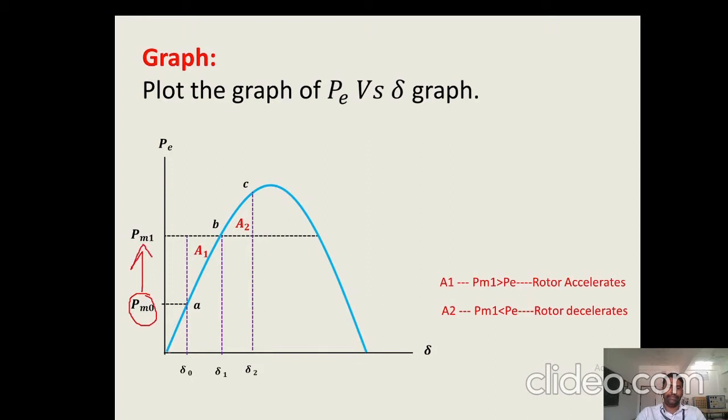So this type of curve we will observe. Here you will observe that the steady state stability limit occurs at delta equal to 90 degree. After that, the electrical power delivered by the generator again starts decreasing from this point. So steady state stability limit occurs at delta equal to 90 degree.